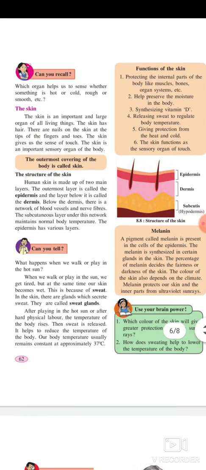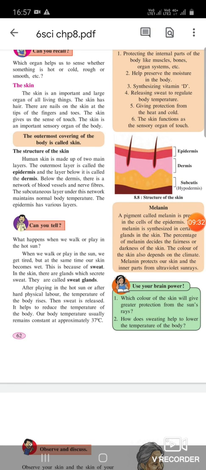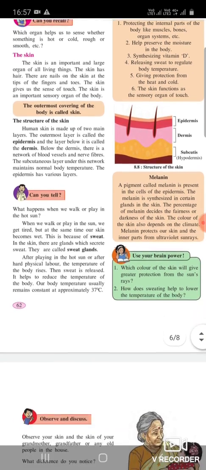The structure of skin. Human skin is made up of 2 layers. The outermost layer is called the epidermis and the layer below is called the dermis. Below the dermis there is a network of blood vessels and nerve fibers. The subcutaneous layer under this network maintains normal body temperature. The epidermis has various levels.